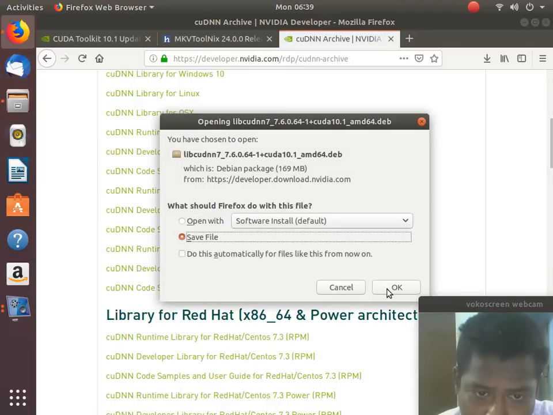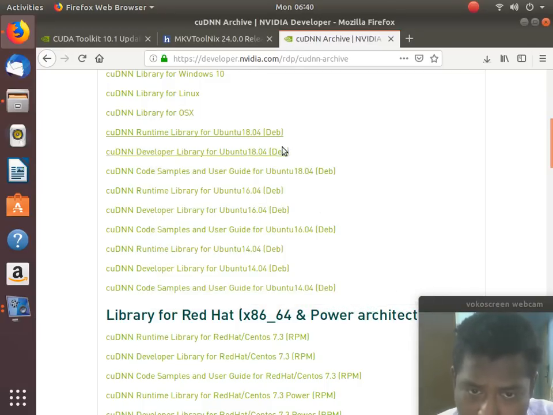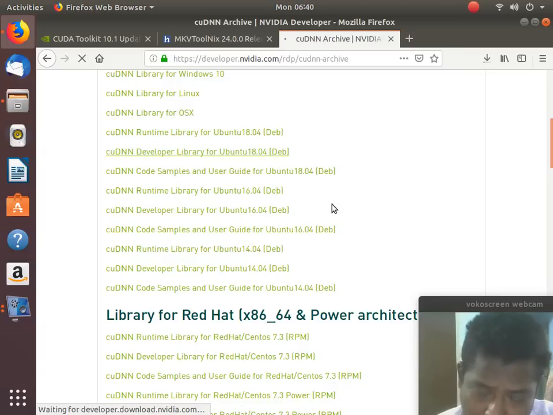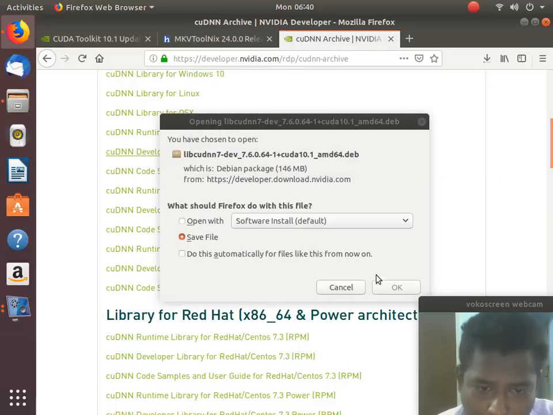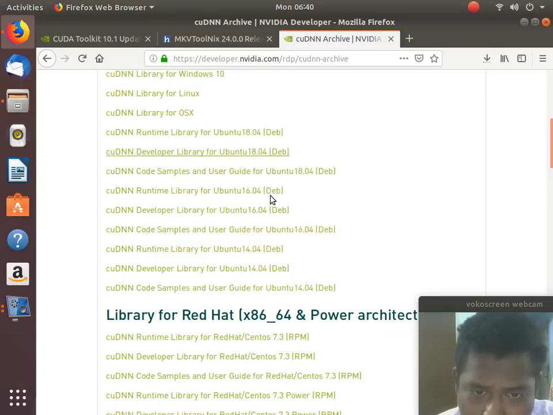First you have to give your login ID, then only you can do it. So the first one would be the development libcudnn, the second one would be the dev, and the third one will be the code samples.